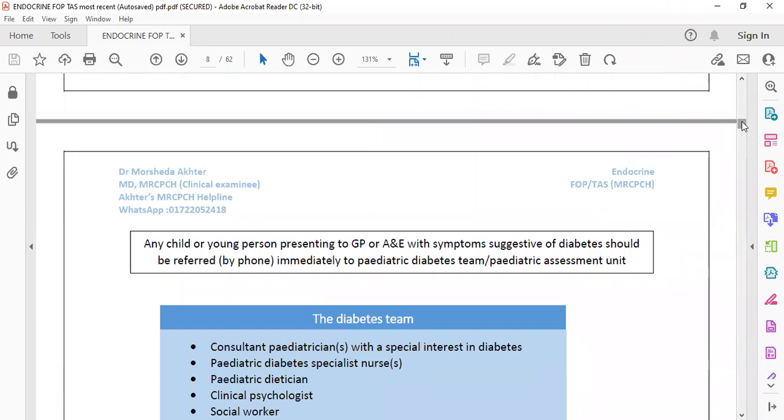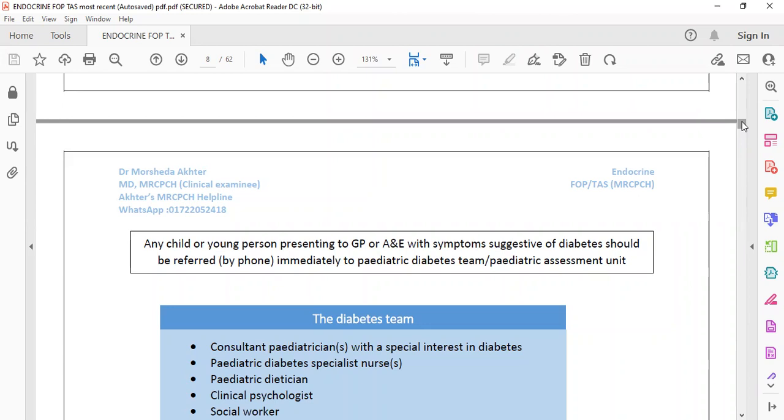Now, if you diagnose a baby or child with diabetes mellitus, how do you proceed? This patient can be diagnosed by the GP, or in your A&E department, the accident and emergency department. In that case you have to refer the patient to the diabetes team.